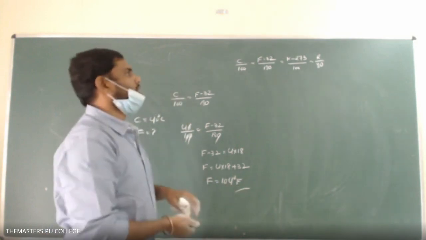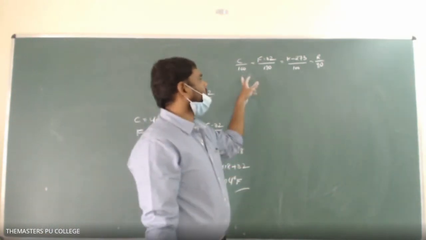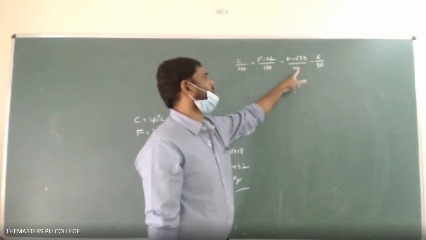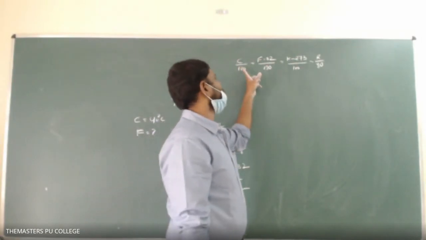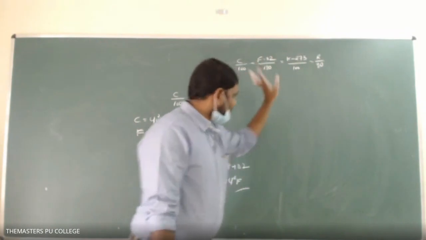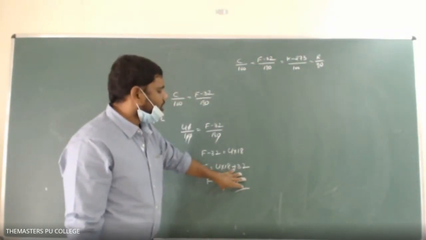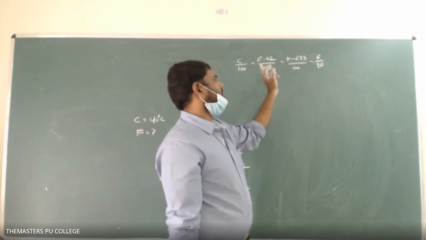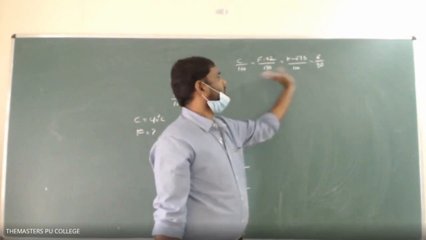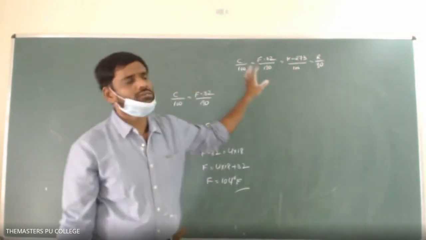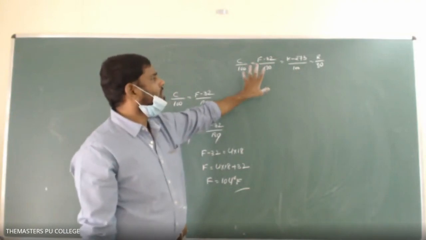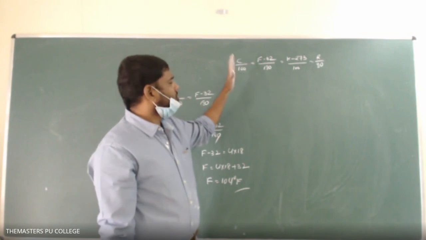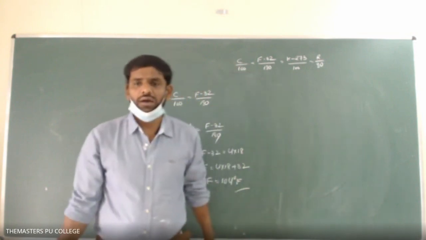So like this we can convert one scale to another scale. We can convert the same temperature from Celsius scale to Kelvin scale, or Celsius scale to Reaumur. We got this 104 degrees Fahrenheit. Here we can convert Fahrenheit scale to Kelvin and Fahrenheit scale to Reaumur by remembering this value. So this is one of the important relations, which is used to transfer the temperature from one scale to another scale.